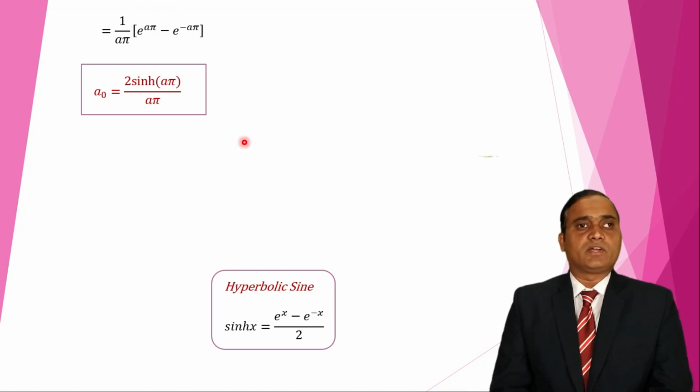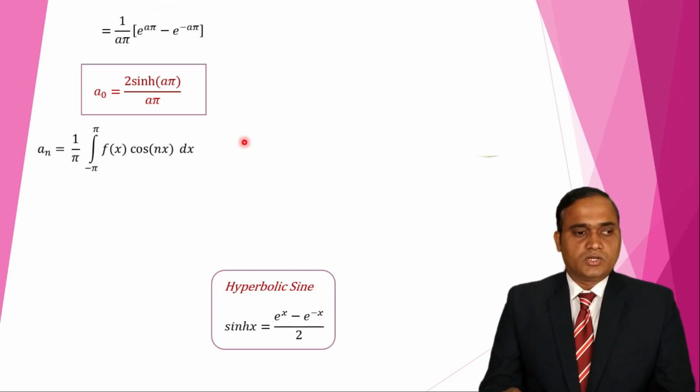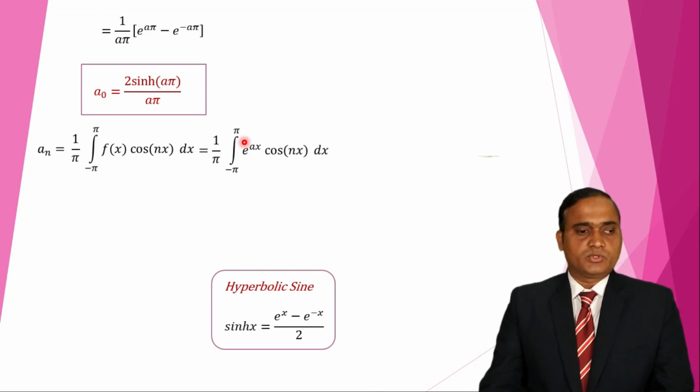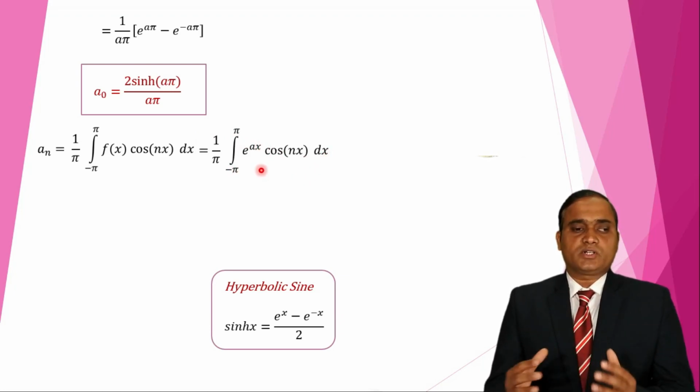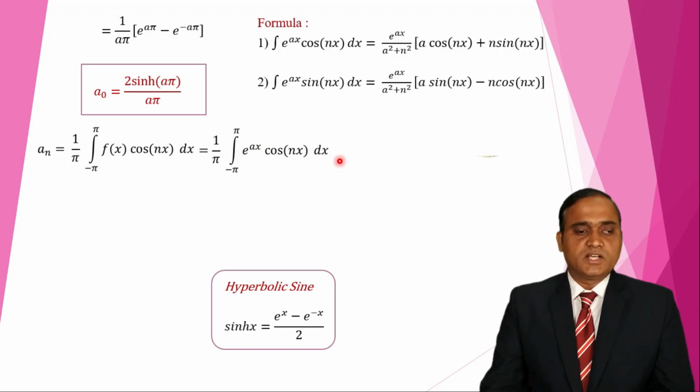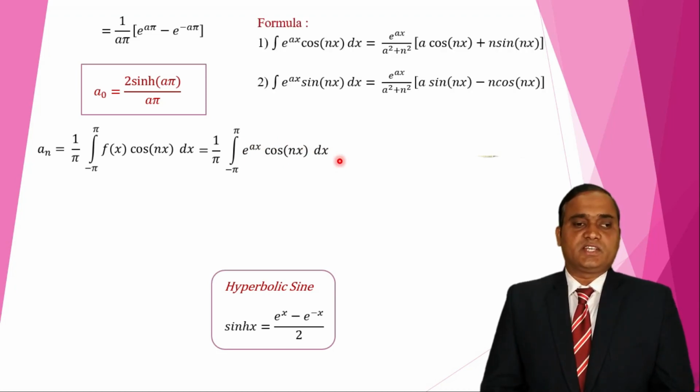So this is our a naught value. So now we find the a n value. The formula is 1 upon pi integration from minus pi to pi of f of x cos n x dx. So I substitute the function f of x, e raised to ax, cos n x dx. Now we observe here it is a product of two functions, an exponential function and a trigonometric function. So we have a formula for this e raised to ax cos n x dx.